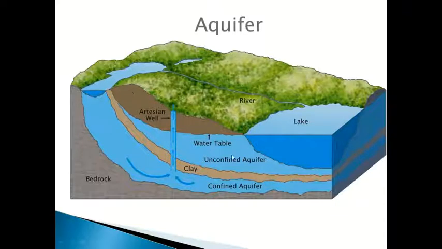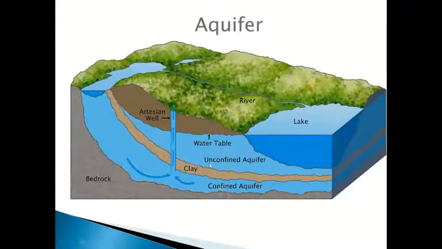Here the unconfined aquifer is directly connected to the surface of the earth. You can see just below the ground, if the permeable rock is there and the storage of water is there, that is the unconfined aquifer, in a permeable rock formation.